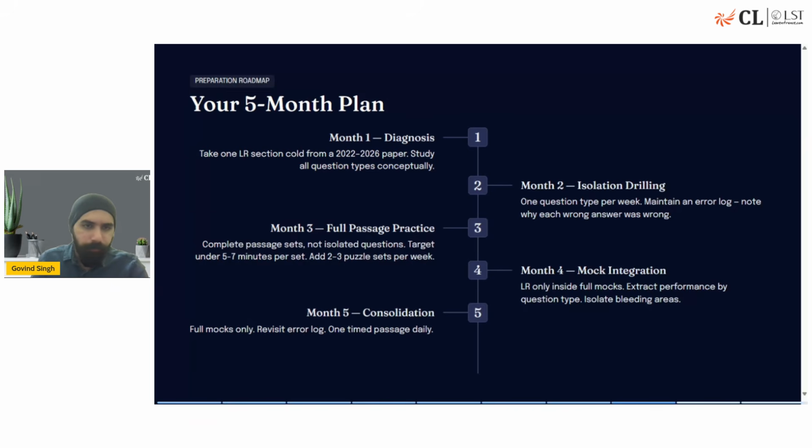And then you move towards practicing AR questions as well. I would say if you're starting out, focus more on critical reasoning first, because that takes less time to conceptually understand and practice, and then move towards analytical reasoning. Although we are seeing analytical reasoning in the past couple of years, the dominance is still primarily critical reasoning. So unless the pattern changes very drastically with respect to the split, we would expect a similar pattern to continue.